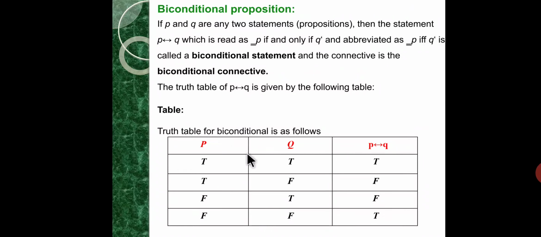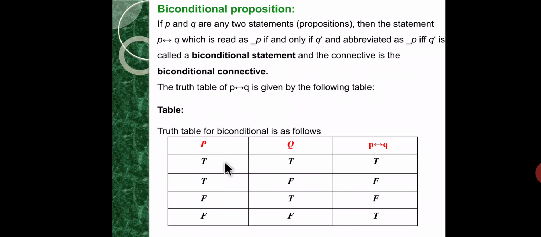So what is the rule for the biconditional? If both P and Q have the same truth value, either true or false, it is true, and in other cases it is false.